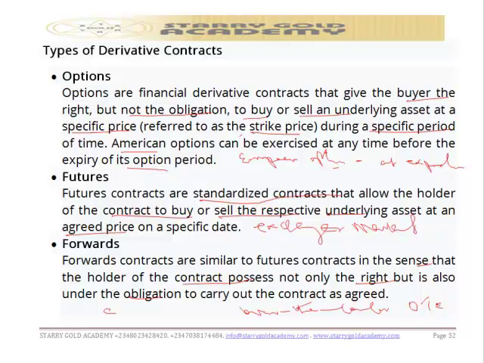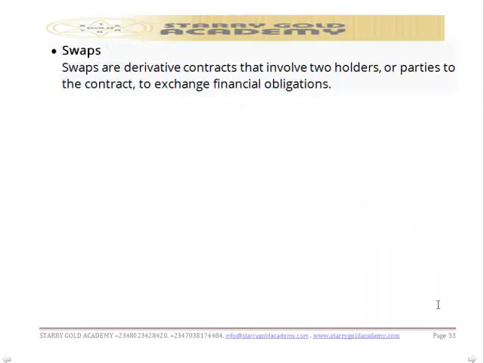That is forward contract. And the last one is swaps contract. So I'm talking of swaps. Swaps are derivative contracts that involve two holders or parties to engage in a contract in order to exchange financial obligations. So we have different types of swap. We have interest rate swap. We'll look at this in detail later. We have interest rate swap, and this is one of the most common swap contracts entered into by investors.